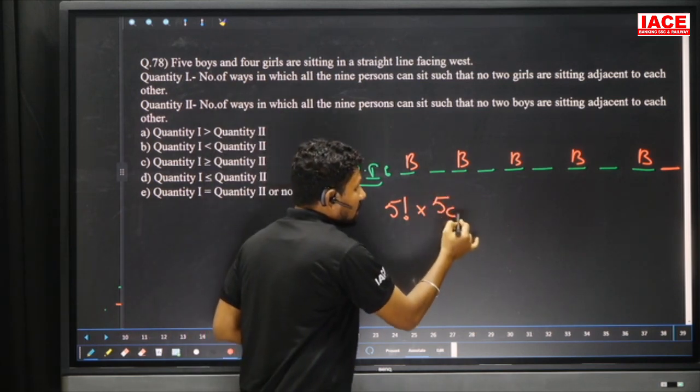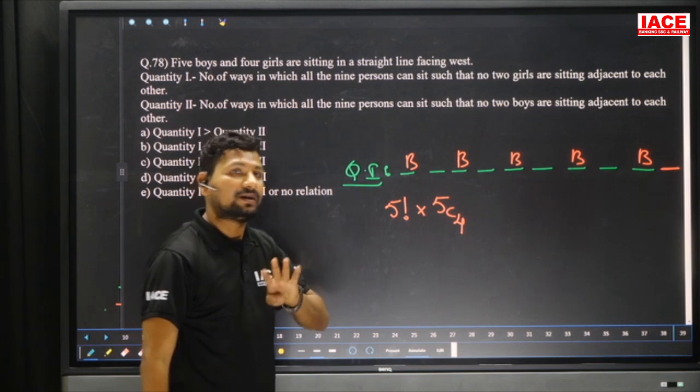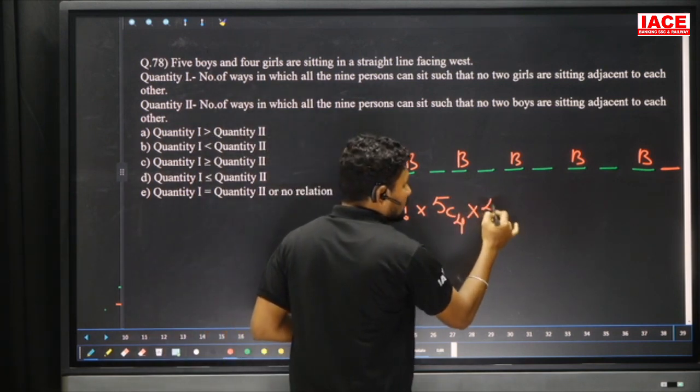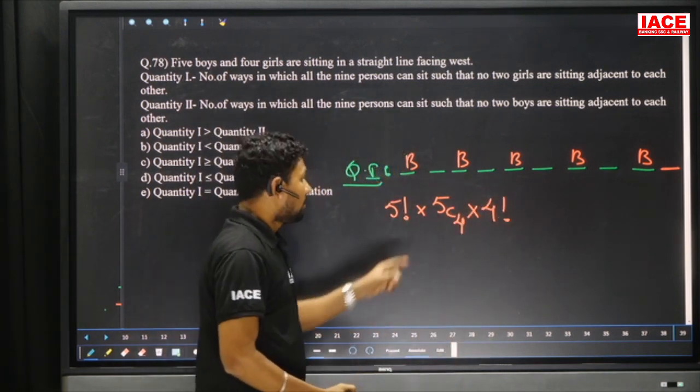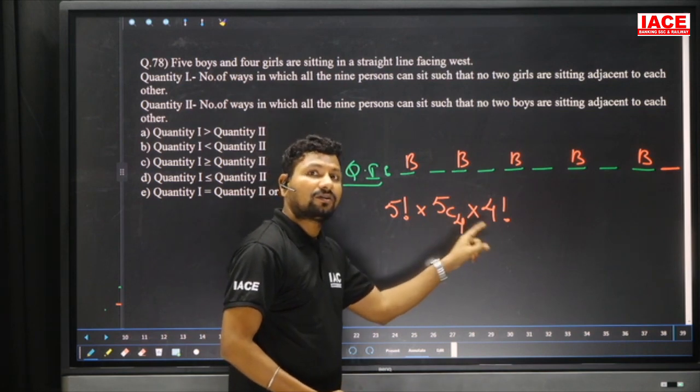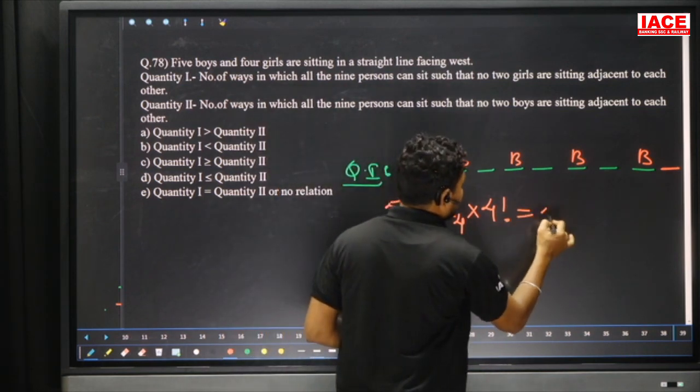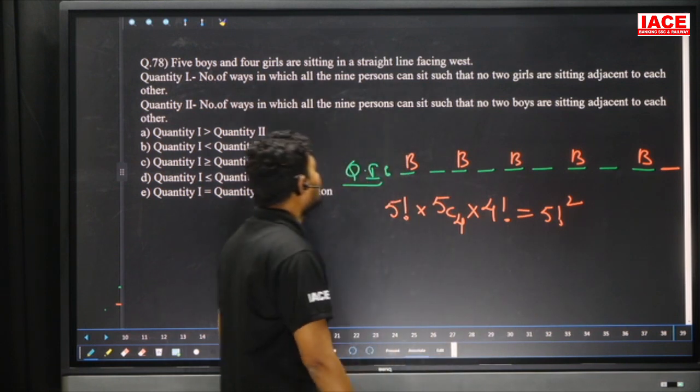Out of 5 places, how many girls do you have to arrange? 4 girls. And those 4 girls also shuffle among themselves. That is 4 factorial. 5C4 is equal to 5. 5 into 4 factorial means 5 factorial. 5 factorial into 5 factorial becomes 5 factorial square. This is quantity 1.